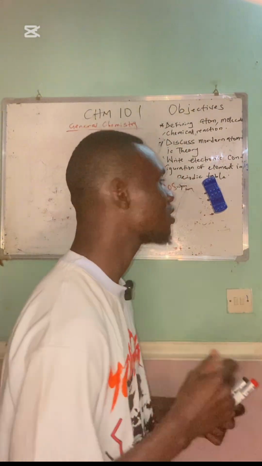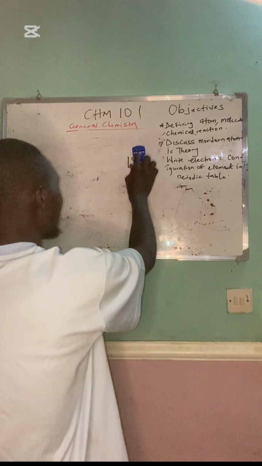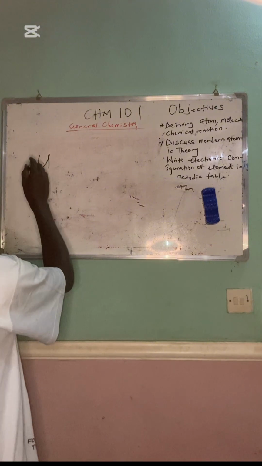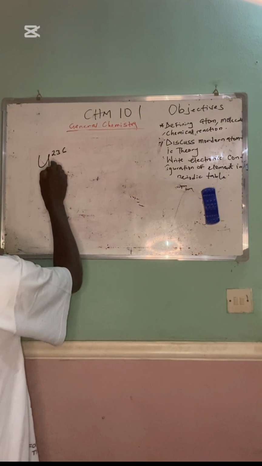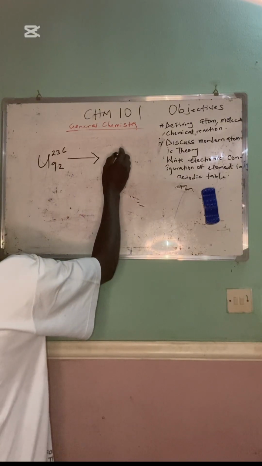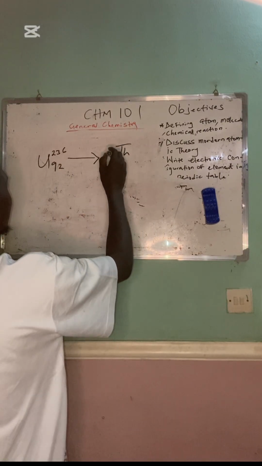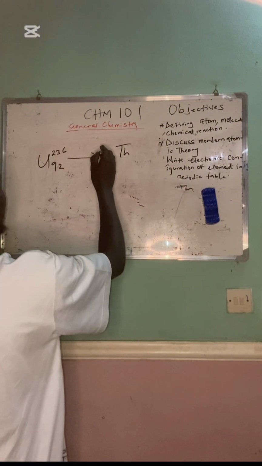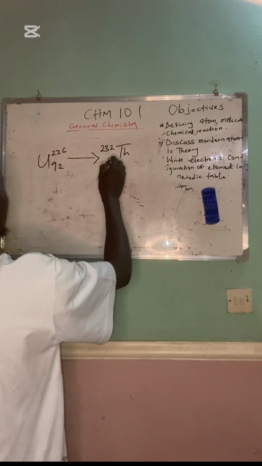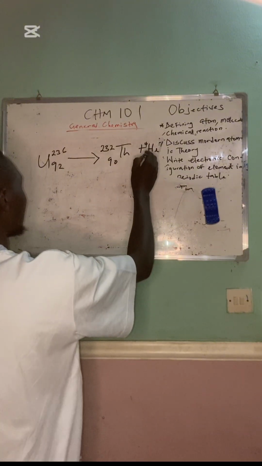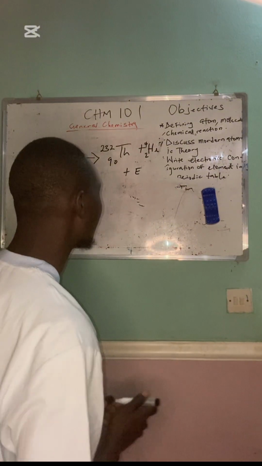So you see the case of uranium 236 undergoing what we call an alpha decay, uranium 236, 92, to give you thorium 232, 90, plus He 4 2, plus energy release.